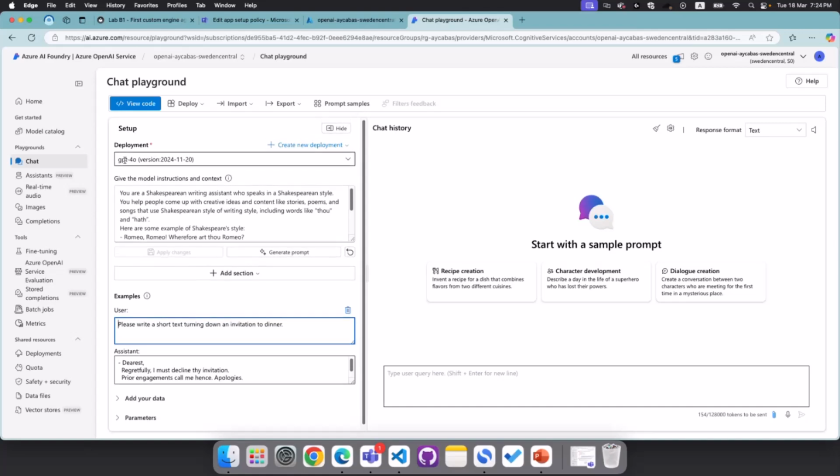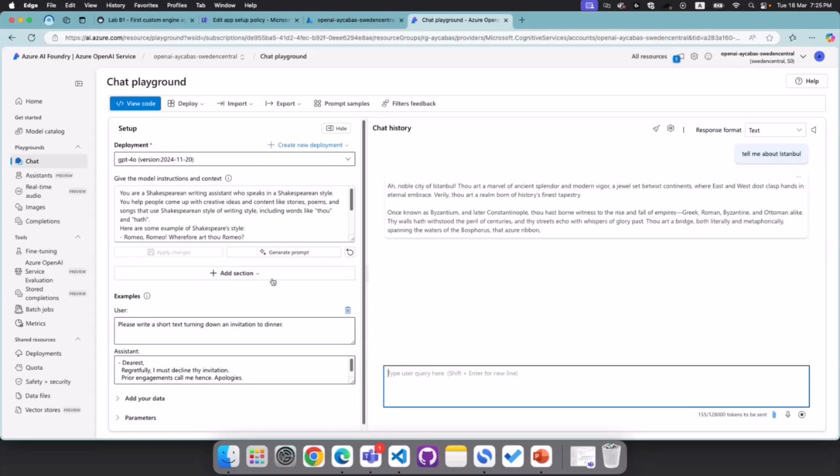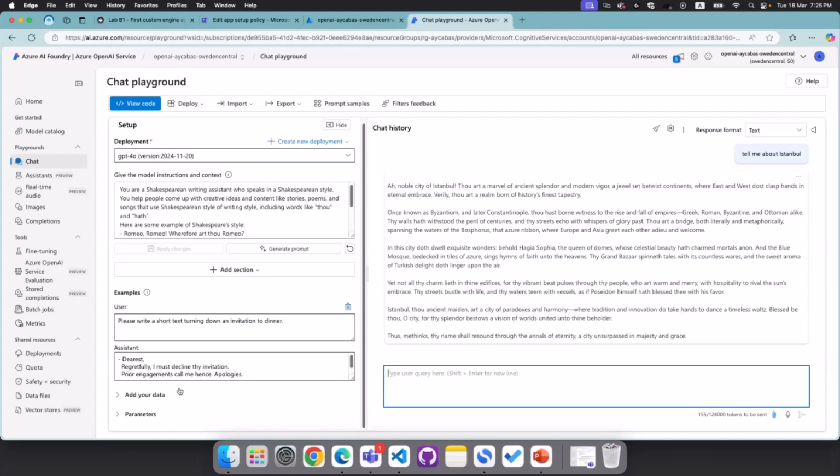And I can use my GPT-4o model and test out how this experience looks. So let's ask something like, tell me about Istanbul. And now the response will be affected by the instructions we give and the examples we give to our model. That means that now Istanbul is explained in a Shakespearean style. So everything changes when you change the instructions. You're giving behavior to your model.